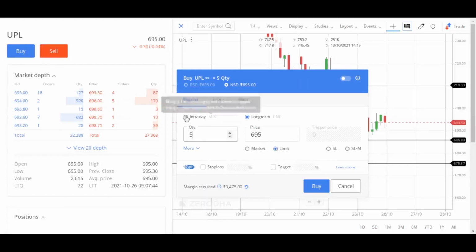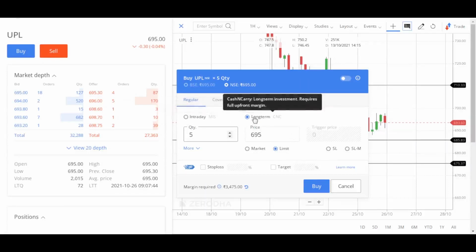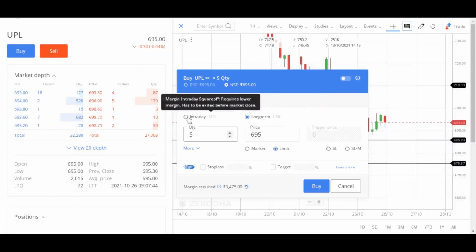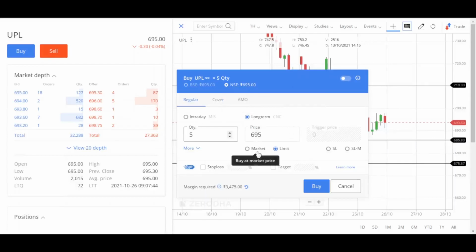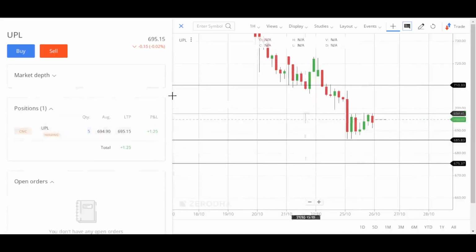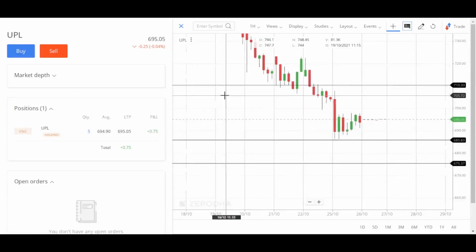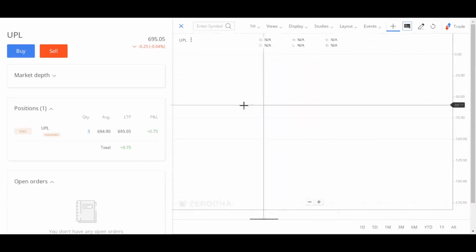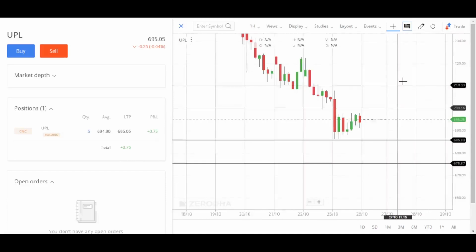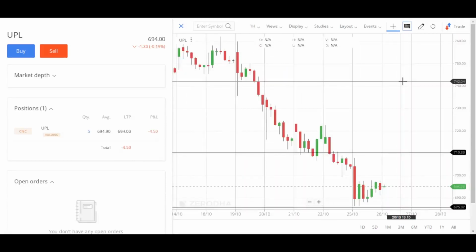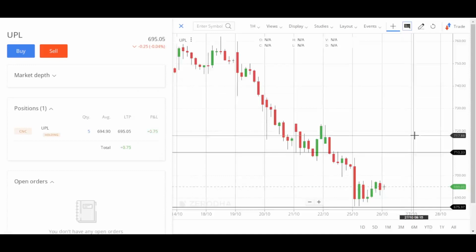The important things to verify before placing the order are the order type and the selection of intraday or long-term mode. Optionally, we can put stop loss and target orders using GTT also. But right now, I'm not using that. See the total margin requirement for this order. It requires 3,475 rupees to execute this order. Now my order gets executed at 694.9, which is a better price than our limit price.